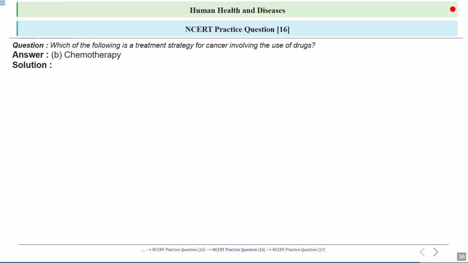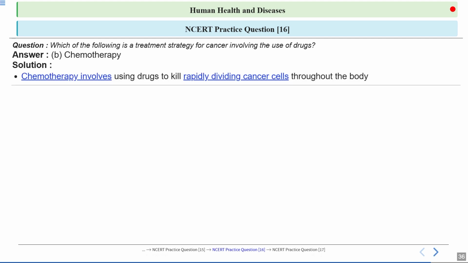Okay, option number B, chemotherapy, is the correct answer. Chemotherapy uses special medicines to target and kill the cancer cells that divide quickly, which are commonly found in cancerous tissues. These drugs work throughout the body, helping to shrink tumors and stop the spread of cancer.